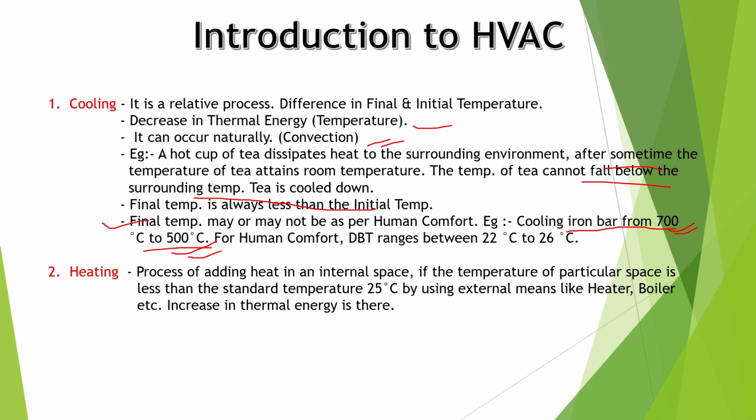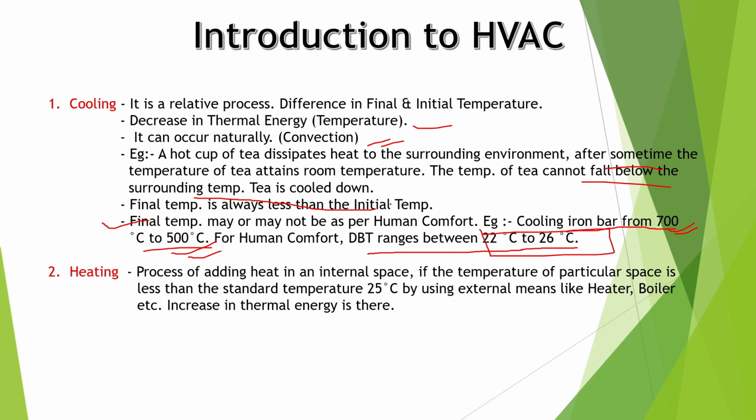It is very clear that this temperature is also not suitable for a human being to interact with, or we cannot touch that bar. It is still very hot, but since the temperature decreased from 700 degrees centigrade to 500, it is termed cooling. For human comfort, our dry bulb temperature, DBT meaning dry bulb temperature, ranges from 22 degrees to 26 degrees. This is our comfort temperature range, 22 degrees centigrade to 26 degrees centigrade. Now I think cooling is clear to you all.